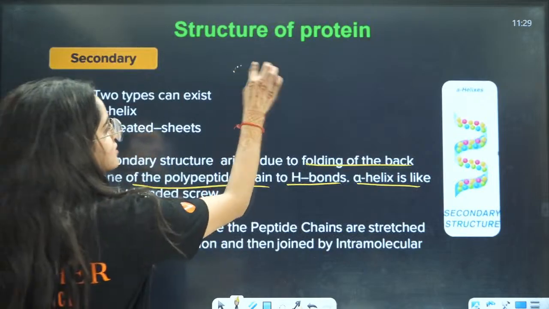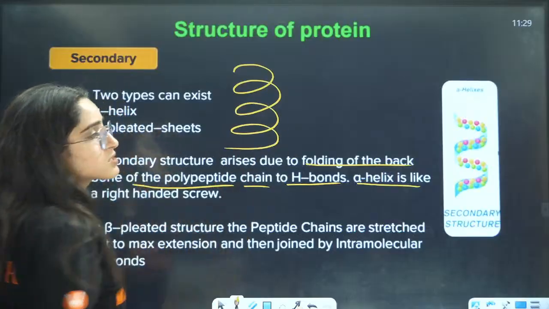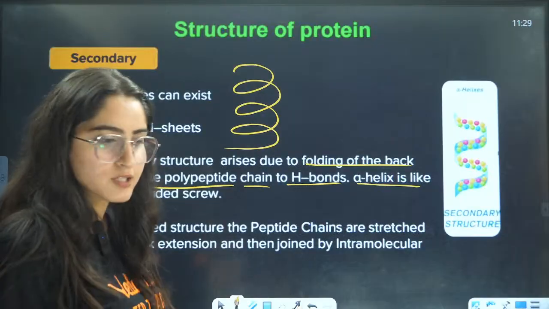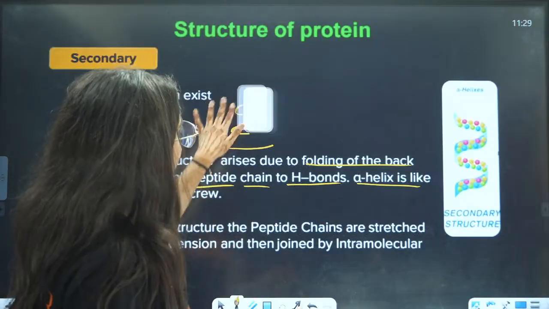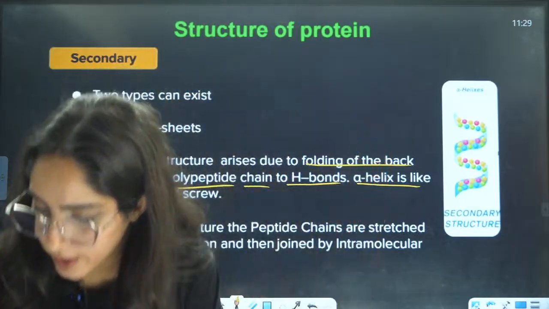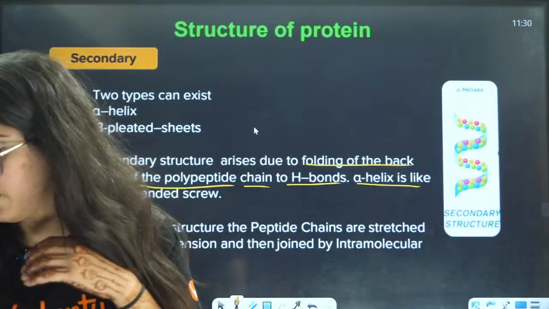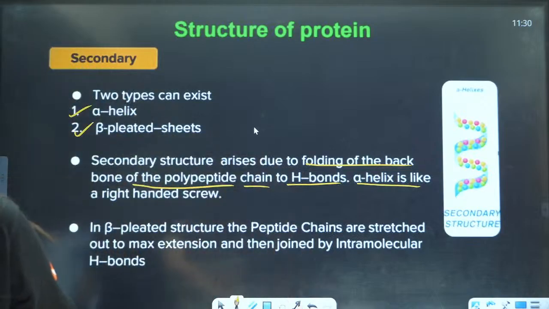One is alpha helix. It's like this. It's like a spring, right? This is alpha helix structure. Now what will happen? Wait a minute. Let me see if I have something here. Okay, I have no spring here. Okay, no issues. I'll show you here only, right?